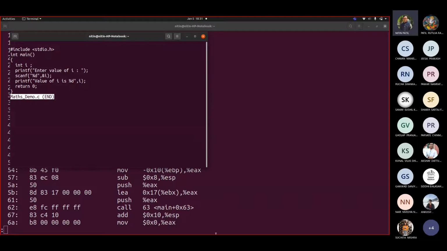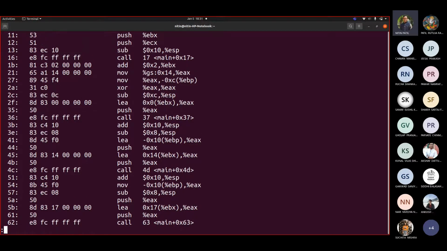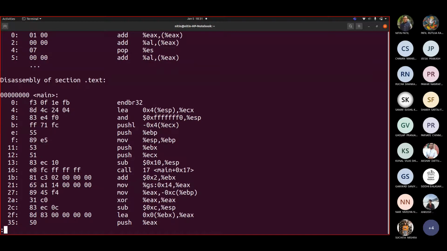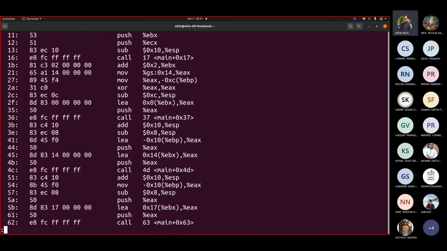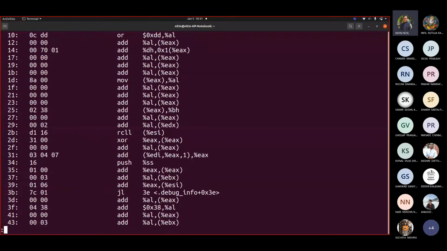But then one can see it is calling main plus 63. We don't know what it is. There is 4D, there is 37. Let us try to see where that 37 is.